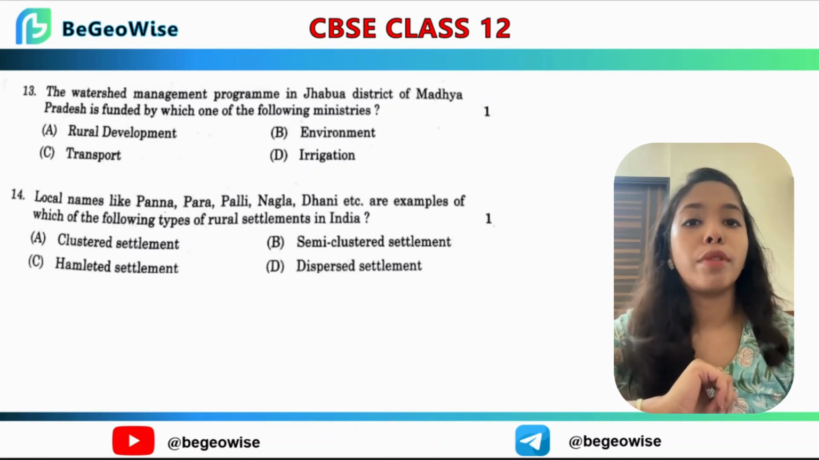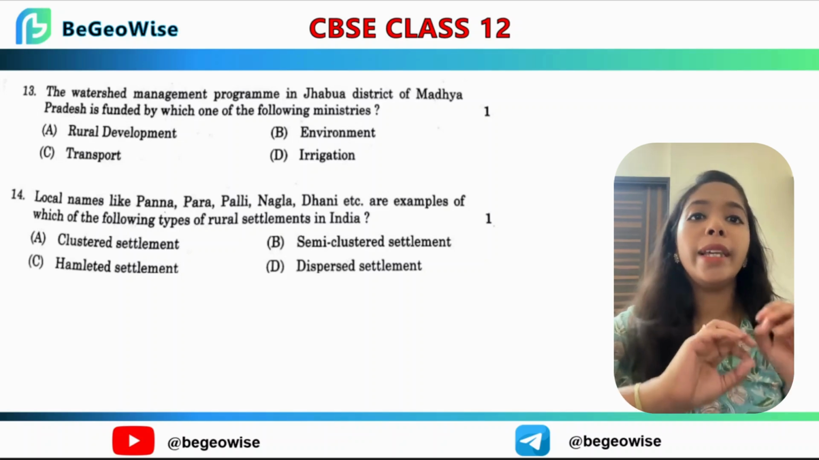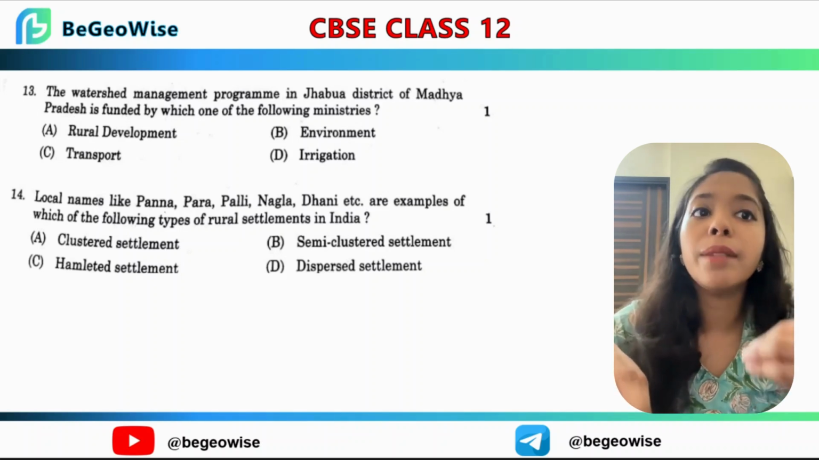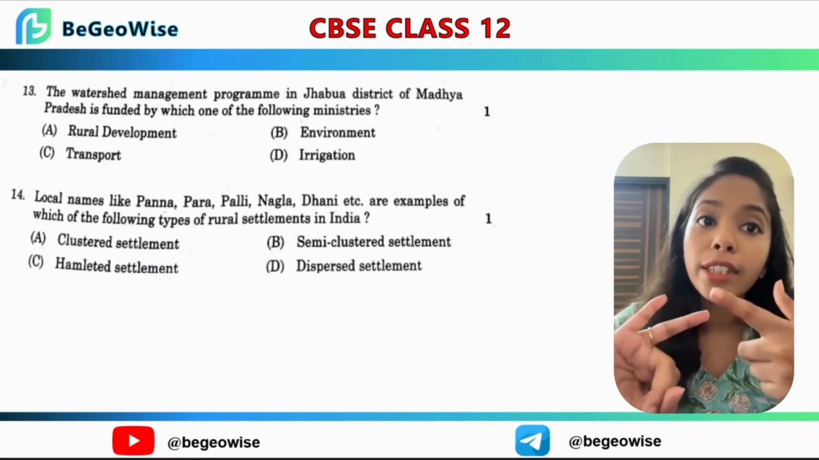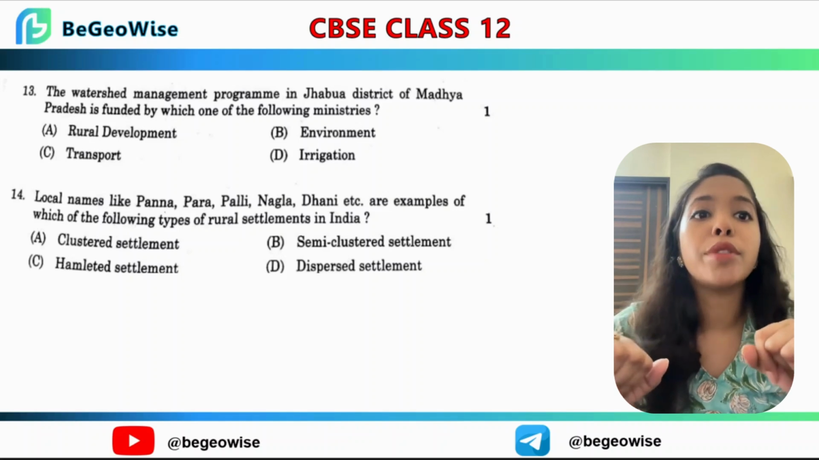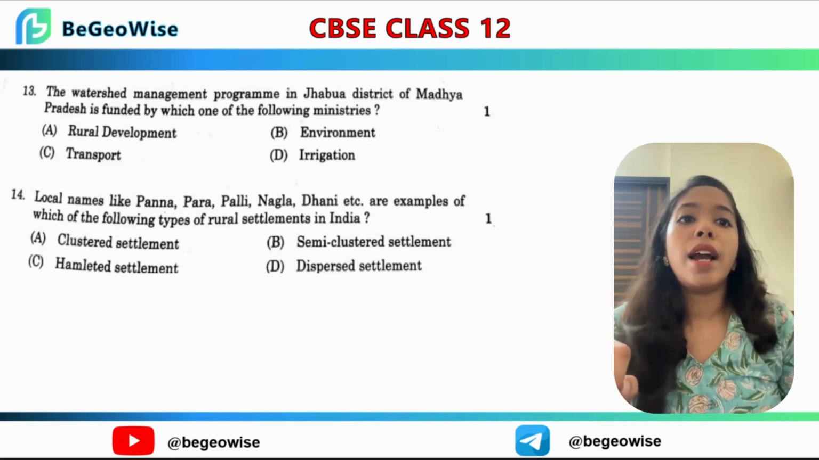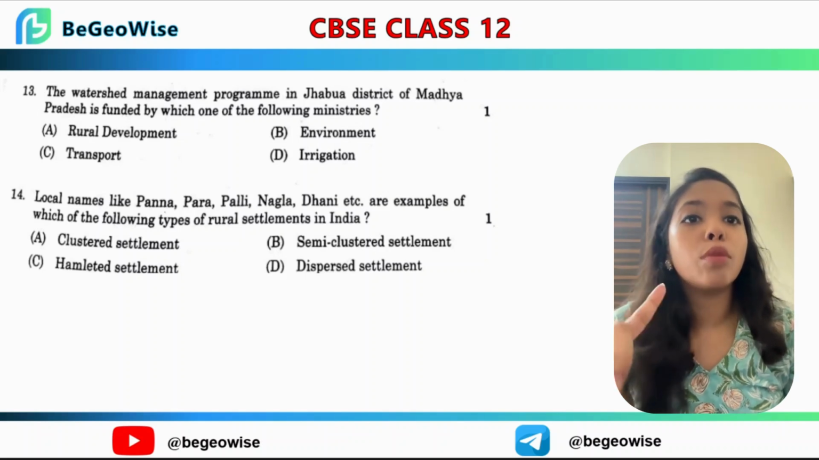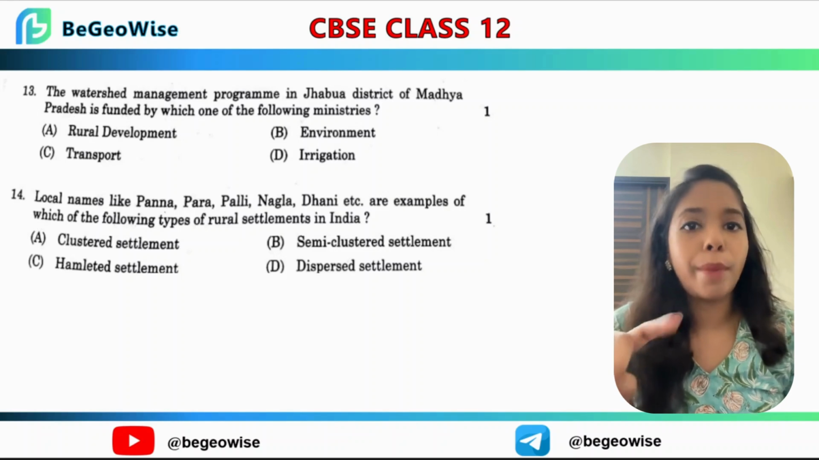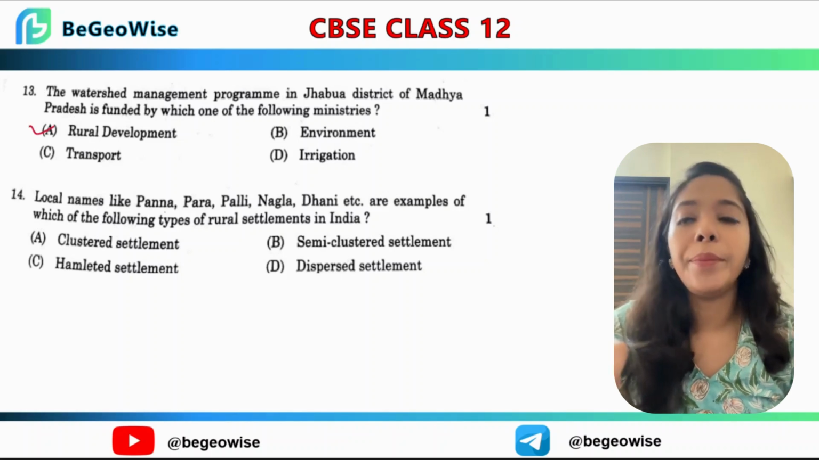Watershed management program in Jhabua district is a well-known initiative aimed at restoring ecological balance through soil and water conservation, afforestation and livelihood management program. So it is funded by the Ministry of Rural Development under the IWDP program, Integrated Water Development Program. Okay. So the next question, this goes A.